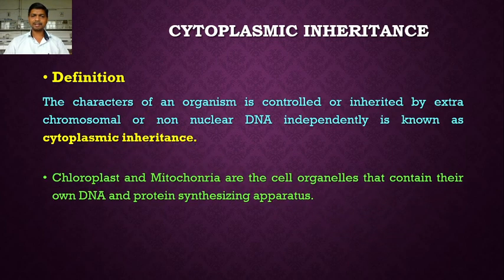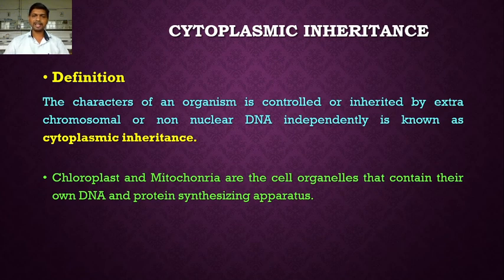The chloroplast and the mitochondria are the cell organelles that contain their own DNA. The DNA present in the chloroplast is called cpDNA, and in the mitochondria, mtDNA. So the chloroplast and mitochondria contain their own DNA and protein synthesizing machinery, so these cell organelles can perform their function by utilizing the protein synthesizing machinery and their own DNA.